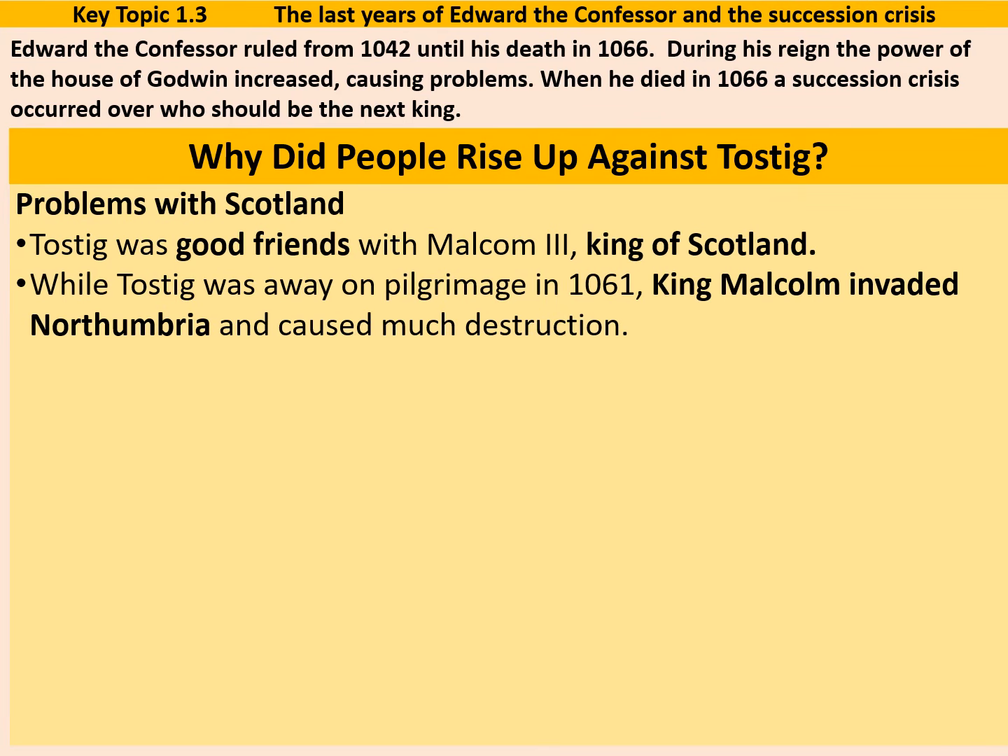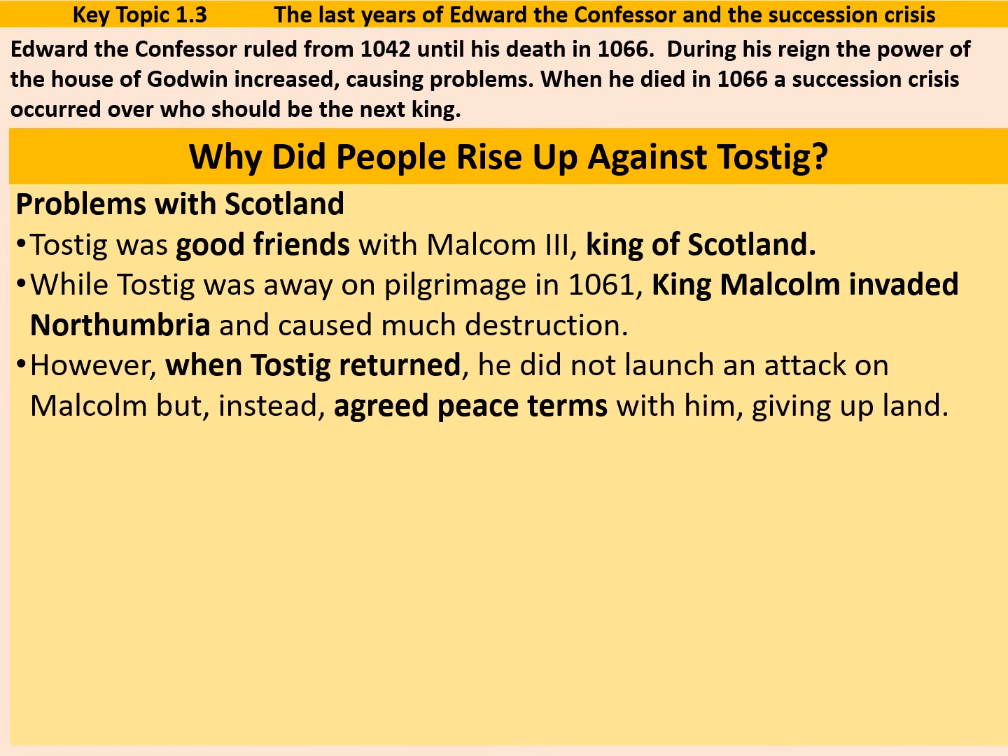While Tostig was away on pilgrimage in 1061, King Malcolm invaded Northumbria and caused much destruction. However, when Tostig returned, he did not launch an attack on Malcolm, but instead agreed peace terms with him, giving up land. This made him look somewhat weak, and definitely did not satisfy the people who had been attacked. Then we have what might be called the spark, what sets all of this off into an open rebellion.